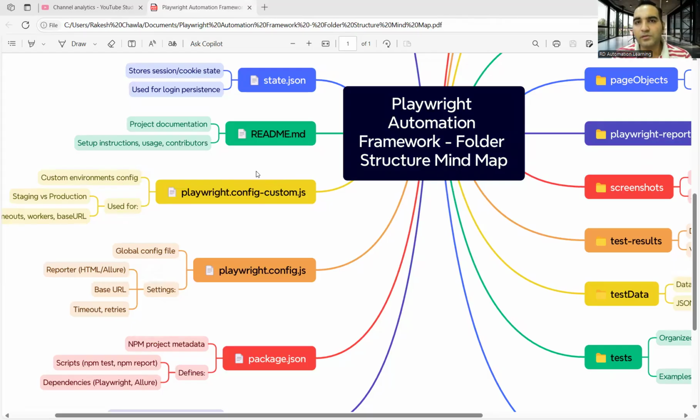Let's now discuss about the state.json file. So why do you need this particular file? So let's say you are trying to automate a banking based application, BFSI domain based, or you are trying to automate an application in which login requires multi-factor authentication or some kind of an OTP. Now let's imagine a test without state.json. In that case, what you would do, you will hit the URL. You'll enter your username, password. You'll click on the login button.